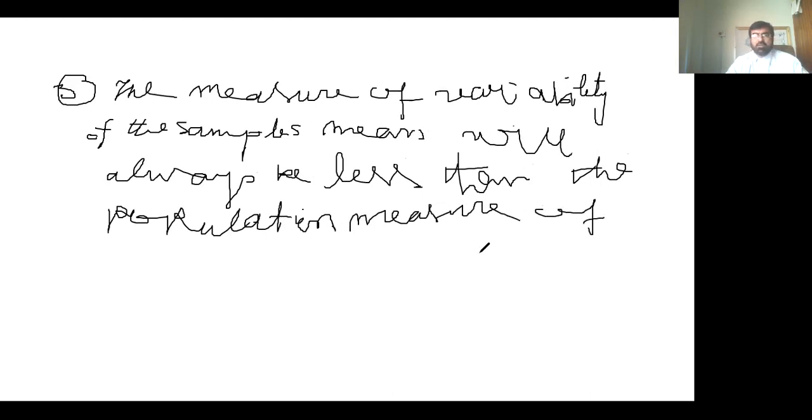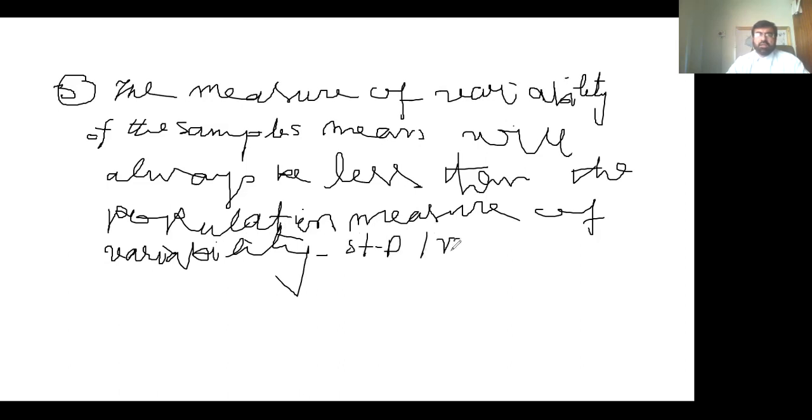Variability could be standard deviation or variance.